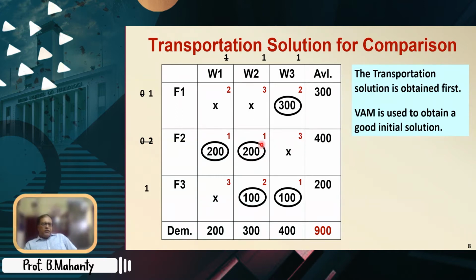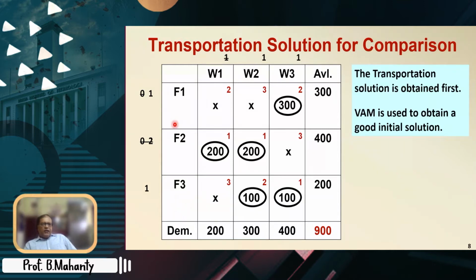Then we make the second 200 entry, and this row is gone. This column was filled up, then this row is filled up. After that we again revise the penalties. Since these two are gone, this is also revised to 1.